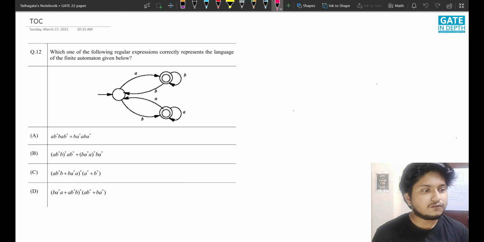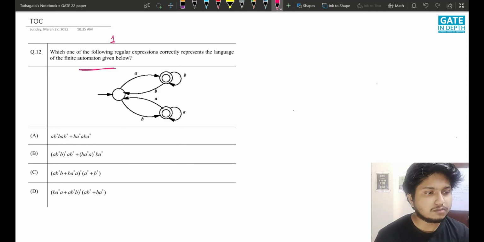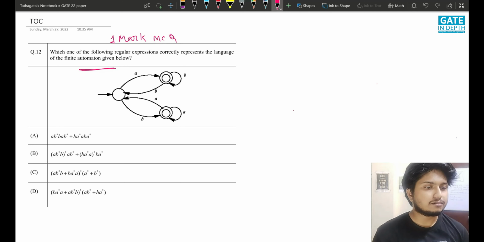Here we have the first question. Which of the following regular expressions correctly represents the language of the finite automaton? So this is the question, and this was a 1 mark question in GATE 2022 paper, a 1 mark MCQ of course. And we're gonna solve this question.